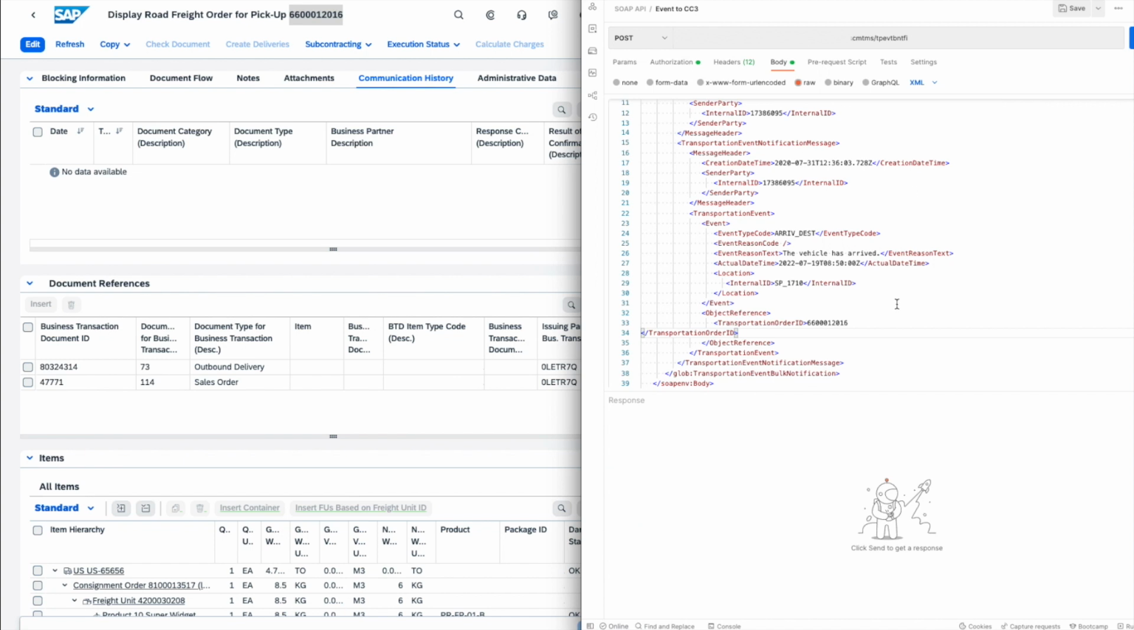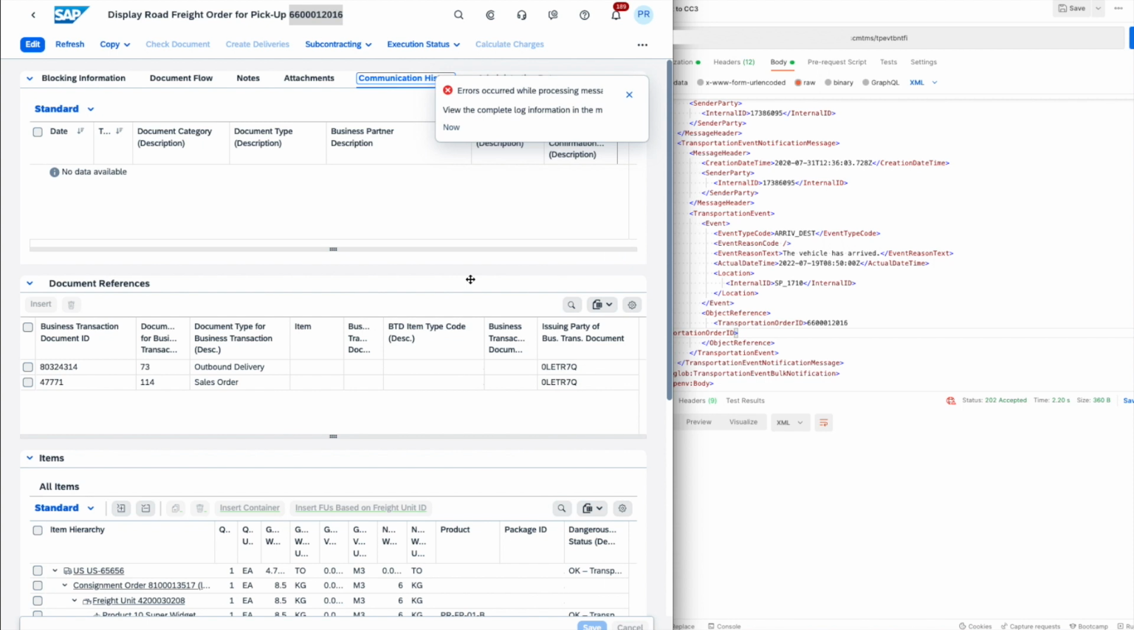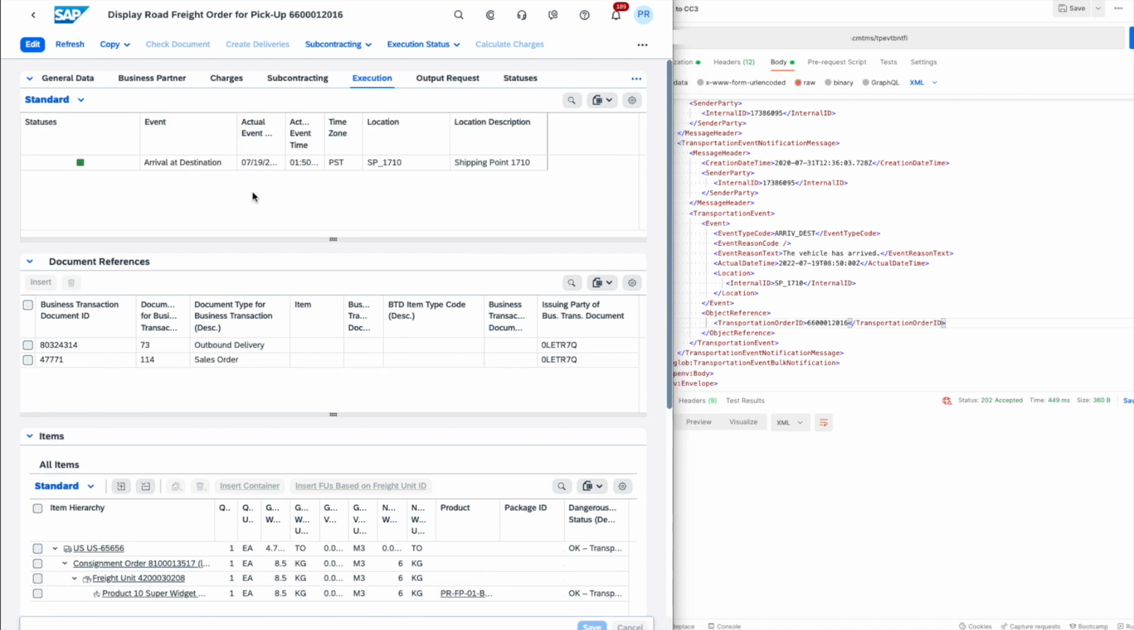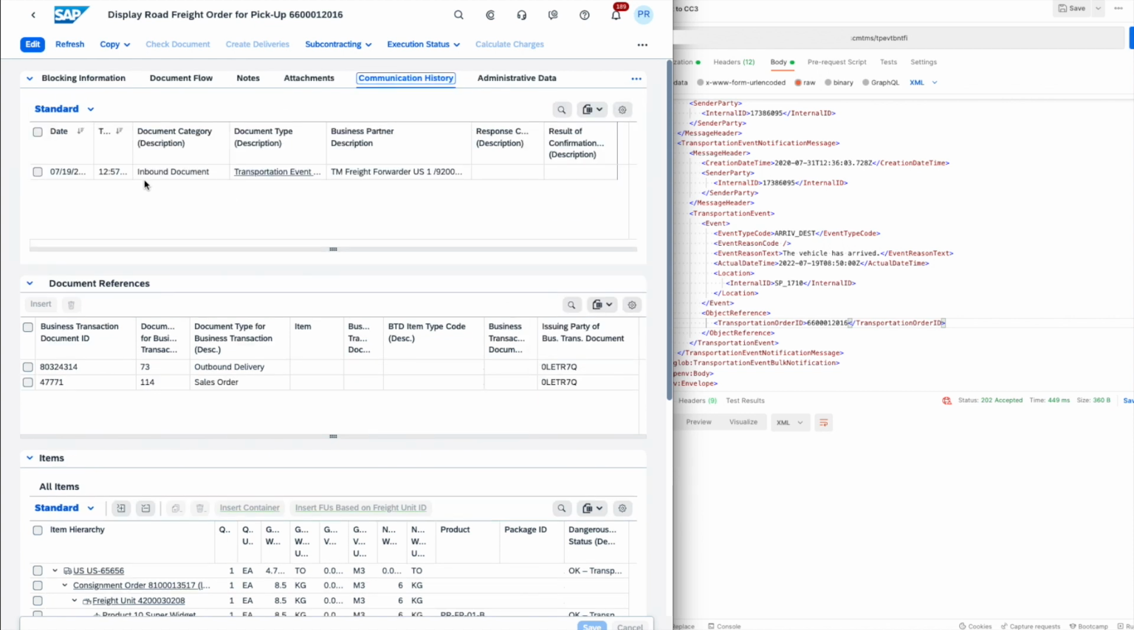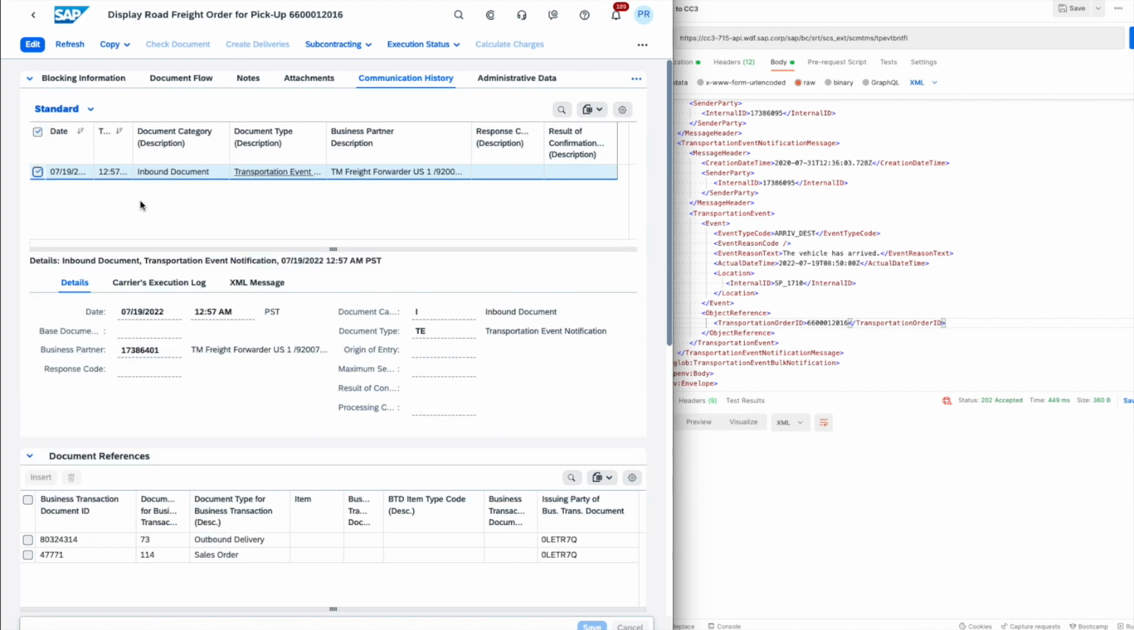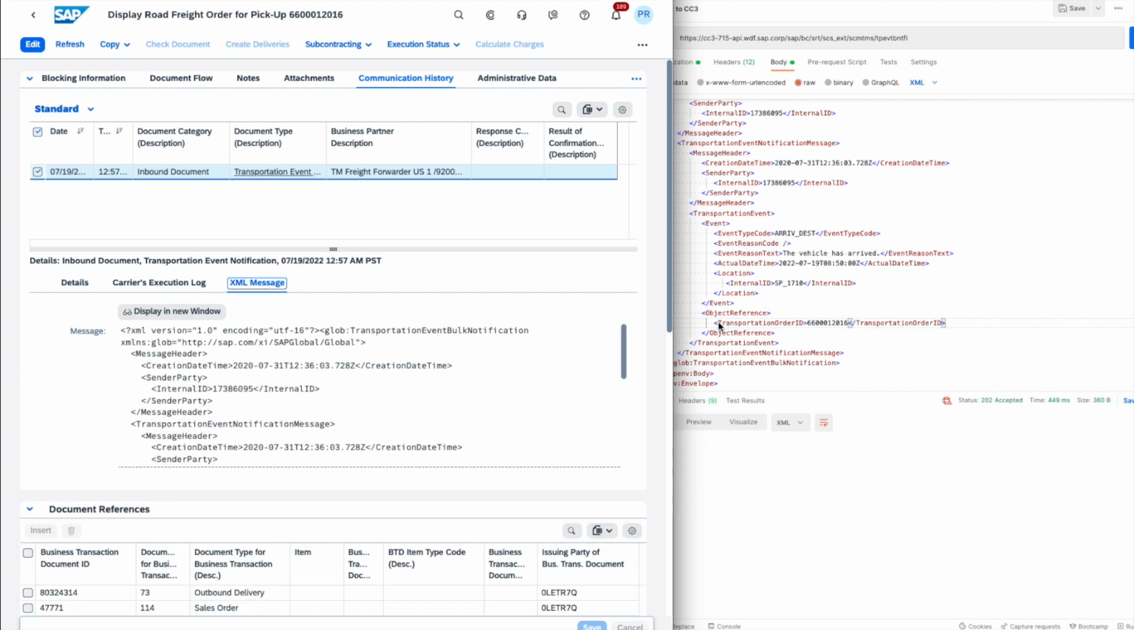So here we have our payload. We will click on send, which again has been accepted. We flip back to our TM system and click on refresh. We can see that we have received an inbound message telling us that the arrival at destination has occurred. And again, we can also go back to the communication history, and you can view the XML payload, which is the one that we had used here and sent to the S/4HANA Cloud system.